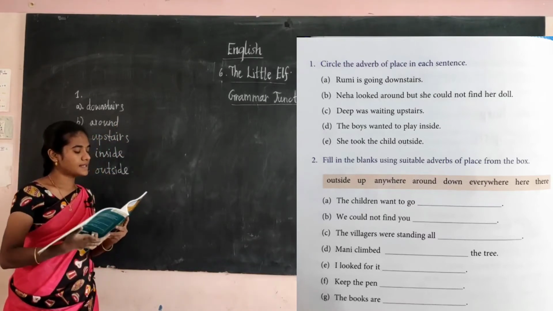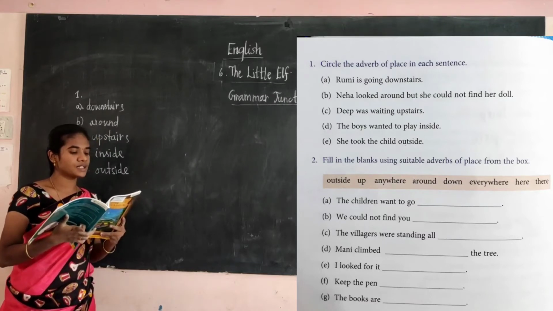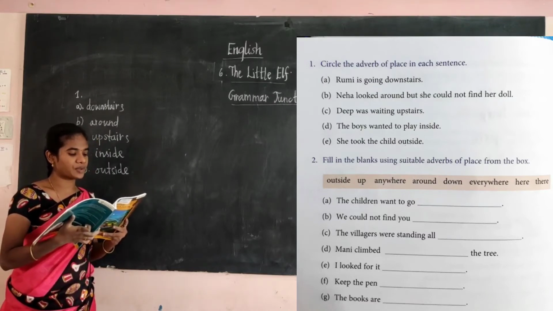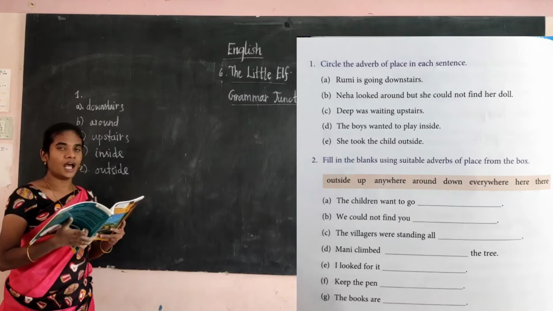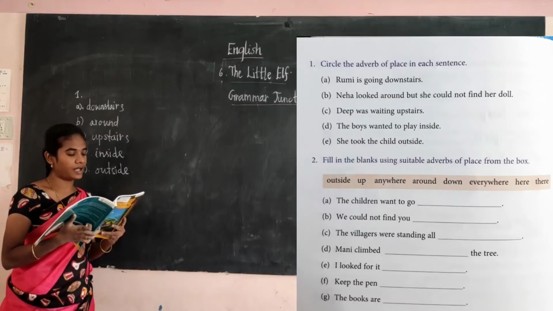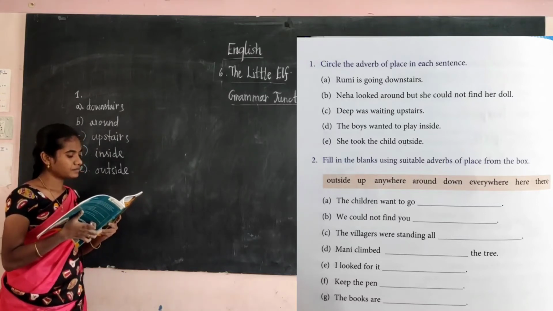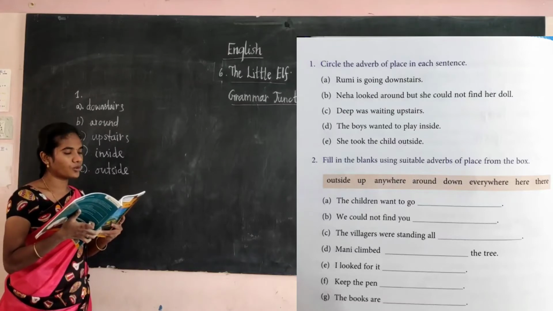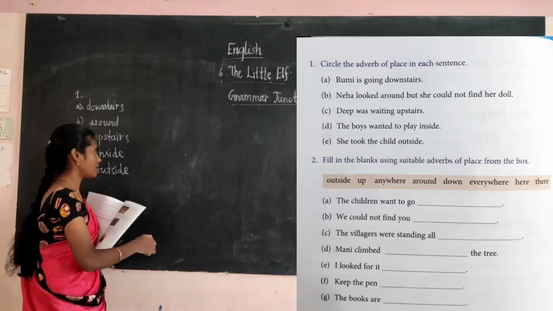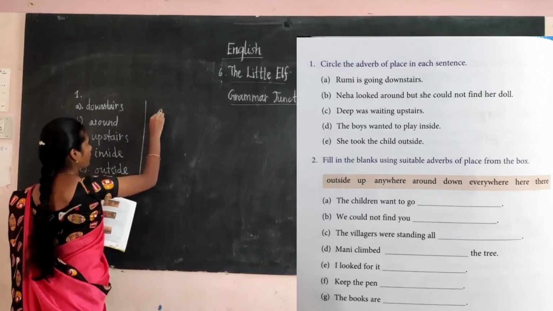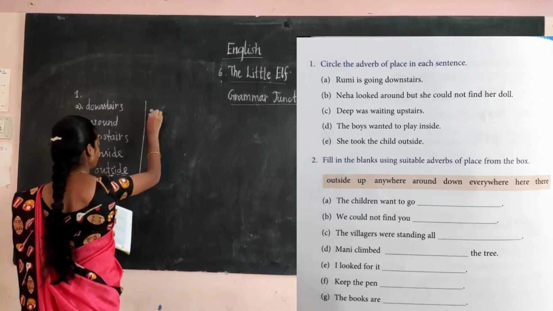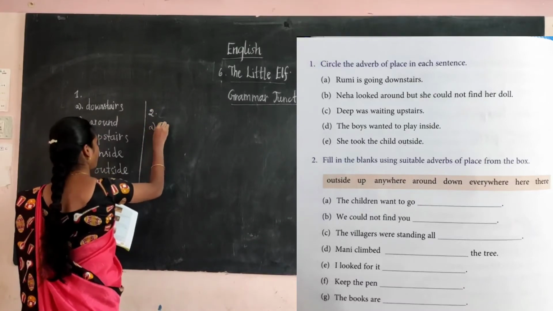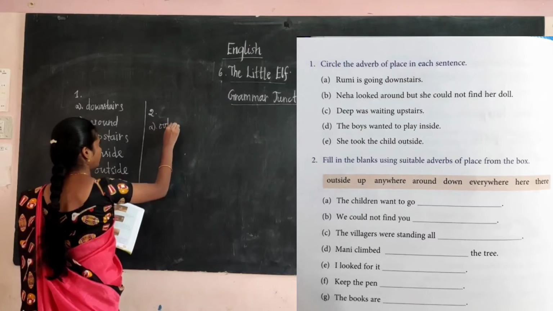The next one, the second exercise: fill in the blanks using the suitable adverbs of place from the box. In the box they have given the adverbs of place. You have to fill in the correct one. The children want to go outside.